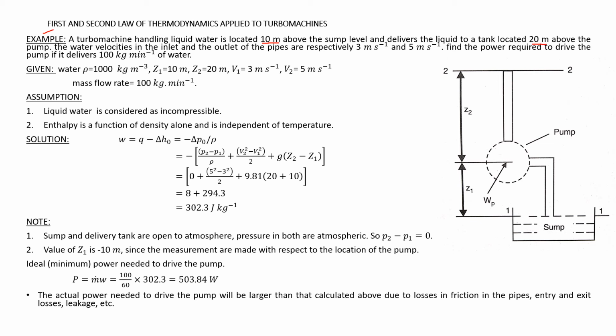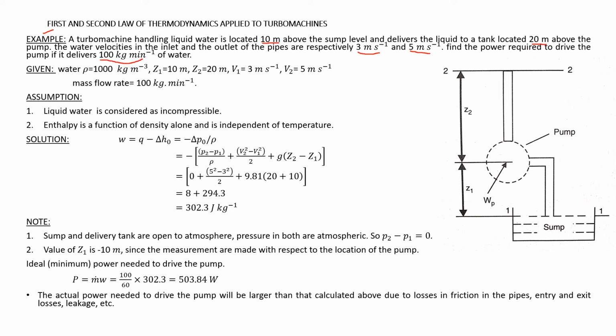The water velocities in the inlet and outlet pipes are 3 meters per second and 5 meters per second respectively. Find the power required to drive the pump if it delivers 100 kg per minute of water.